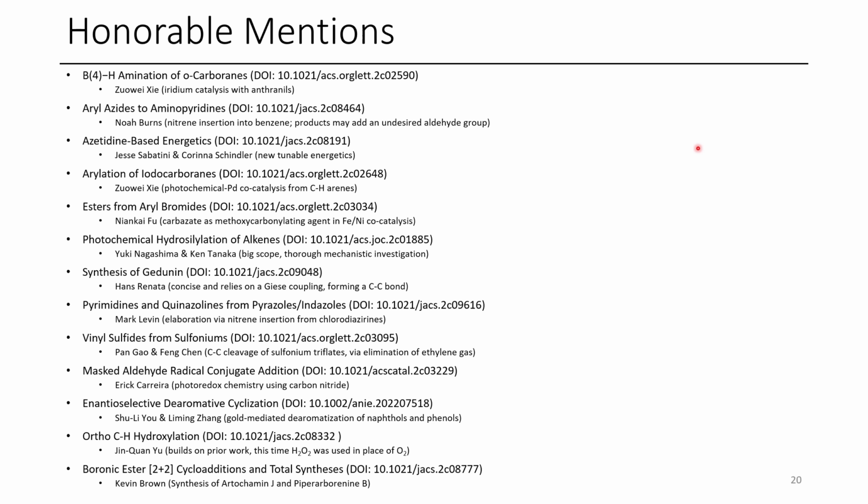This month, we have even more honorable mentions. This list may look extensive, but there was probably at least another 10 that could have gone on here in terms of being really useful organic papers that are worth your time to check out. These are all really good papers, and if you have a couple minutes to spare and look at each one, I'd encourage you to do so, because there's some pretty cool ones in here. I'm going to give one shout out to this sulfur chemistry one, because I thought this was kind of cool. It's got a C-C bond cleaving reaction from tetrahydrothiophenyl derivatives. So a really cool paper, and I'd encourage you to check it out.